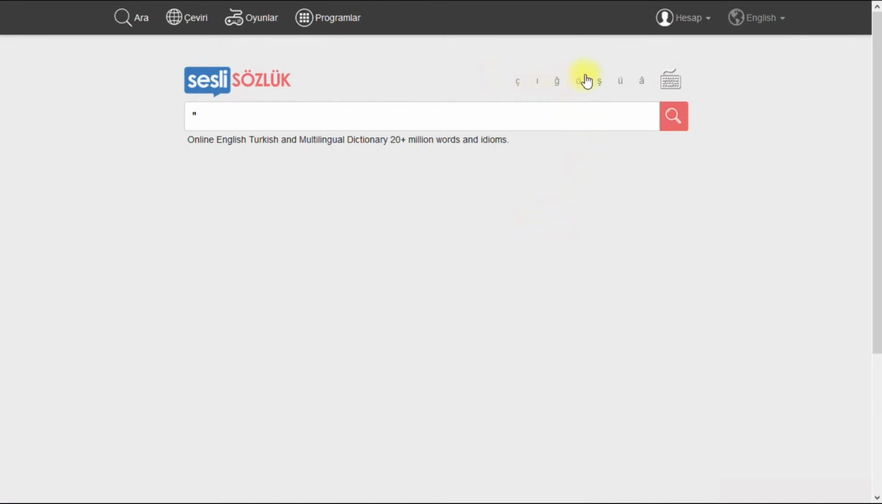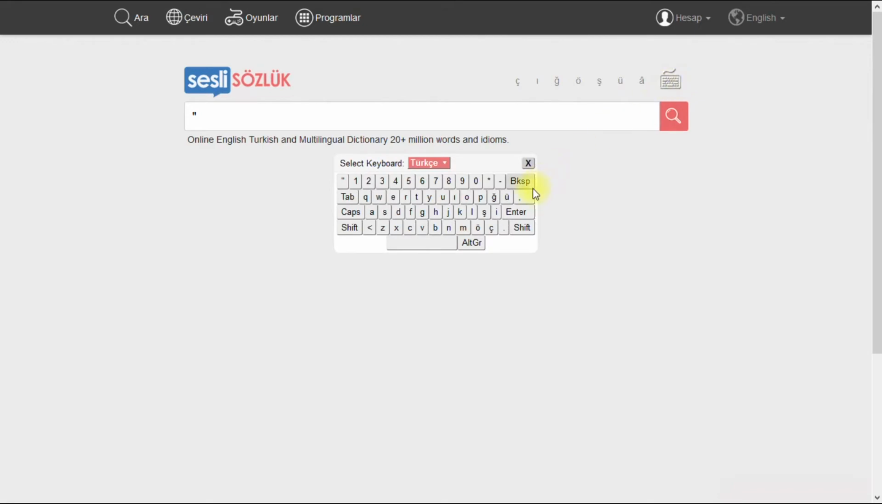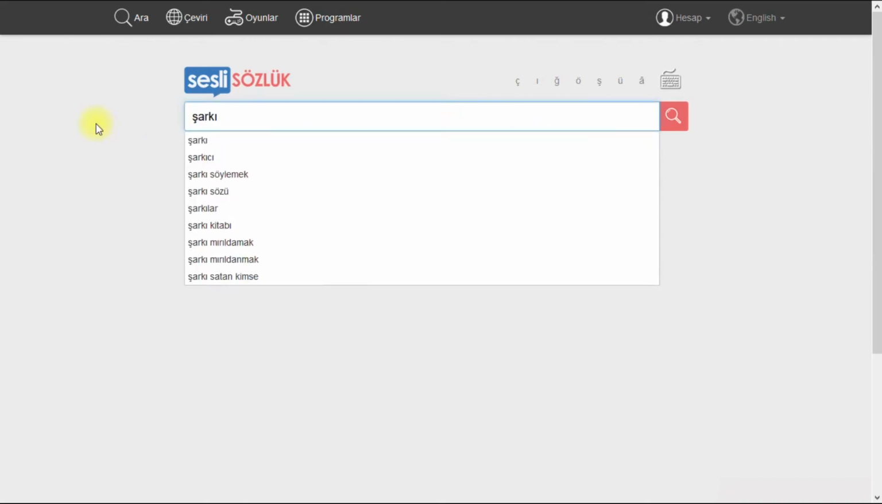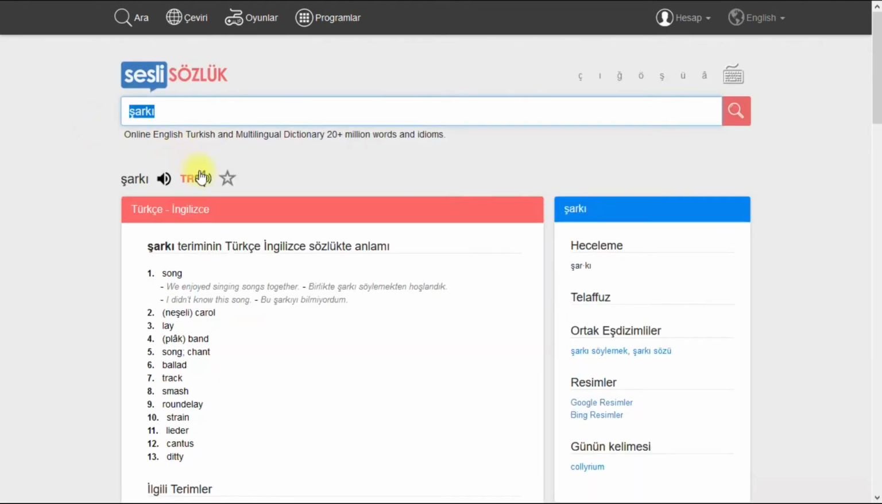At the right top of the search bar you can see Turkish letters to assist with typing Turkish characters, just like in sozluk.gov.tr, but additionally you could open a virtual Turkish keyboard here, like this one. Let's search over here. Şarkı. Şarkı means song. And by clicking on the speaker icon, you can hear the pronunciation, which I did just some seconds ago. Şarkı.